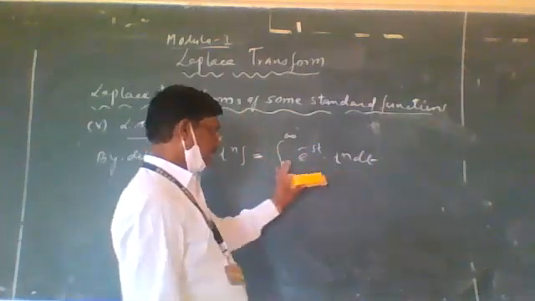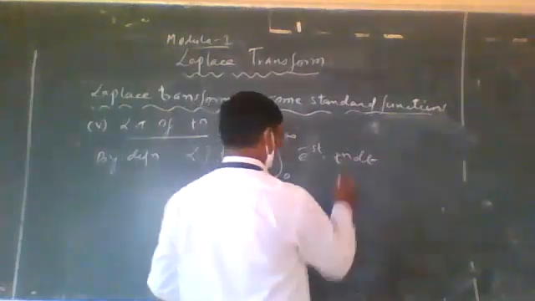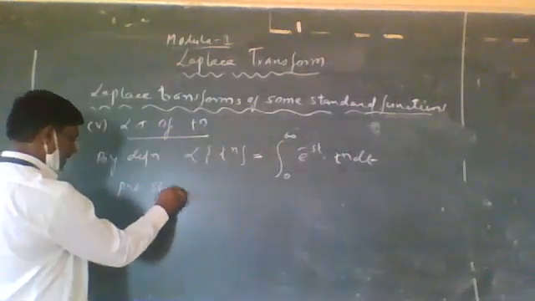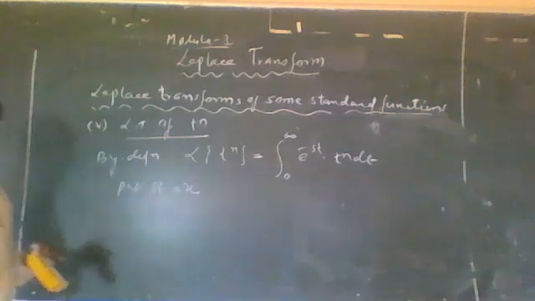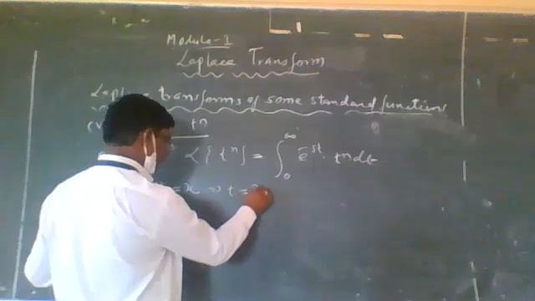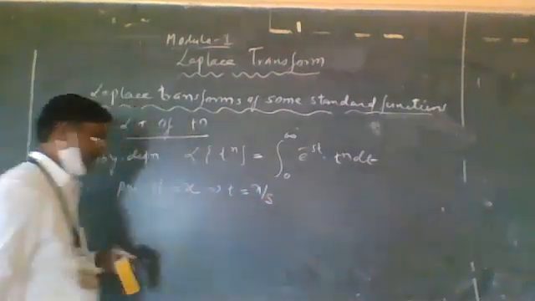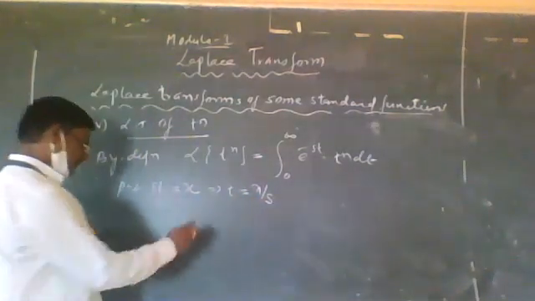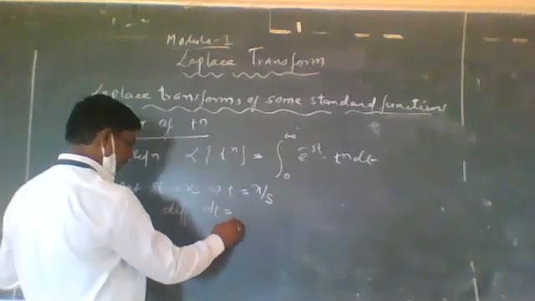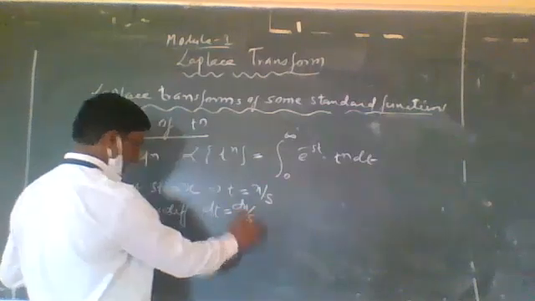Now to simplify this integral, you have to give the substitution here. Put st is equal to x. This implies t is equal to x by s. Now differentiate. So dt is equal to dx by s.